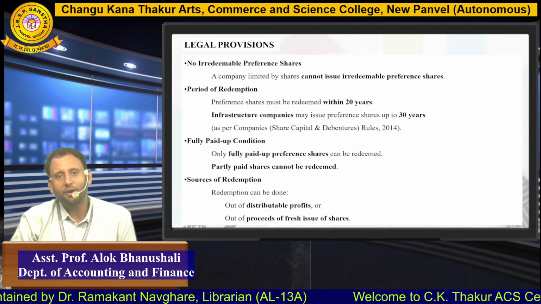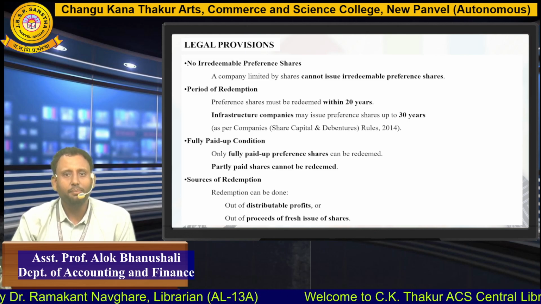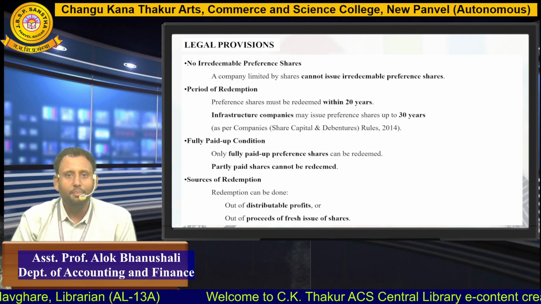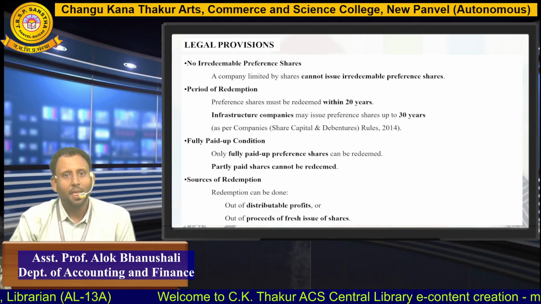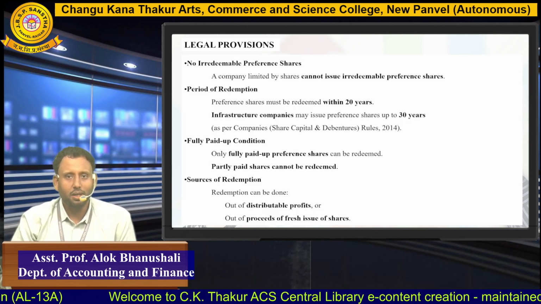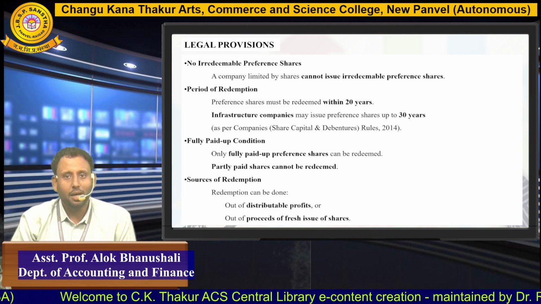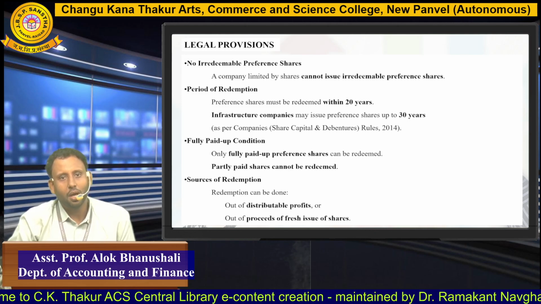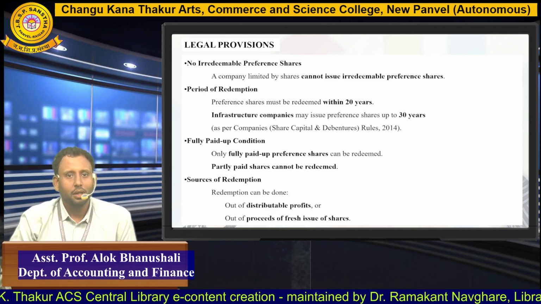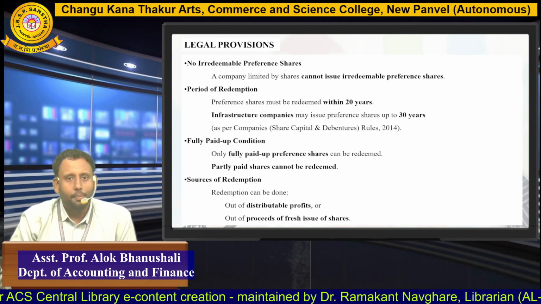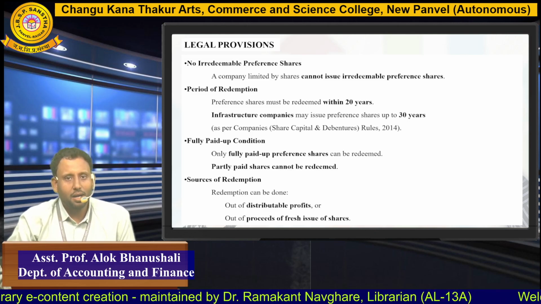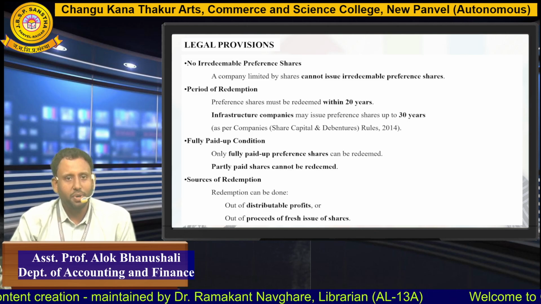Now, what will be the period of redemption? The preference shares must be redeemed within 20 years. The maximum limitation is 20 years, and infrastructure companies can issue preference shares up to 30 years, meaning they have an extension of 10 years. The third condition is that the preference shares should be fully paid up. Partly paid preference shares cannot be redeemed.